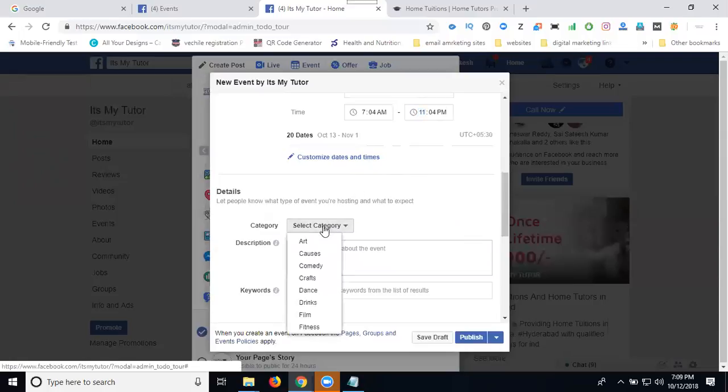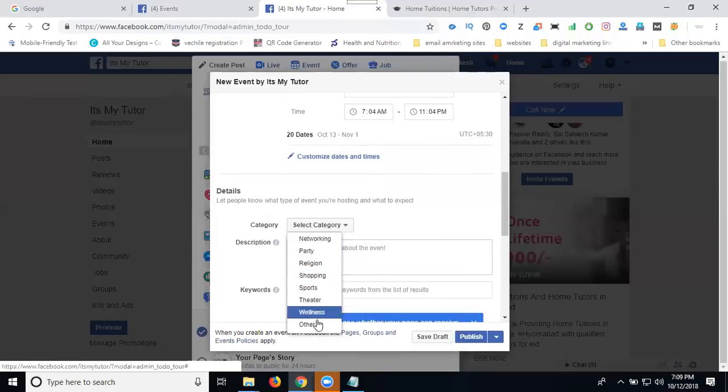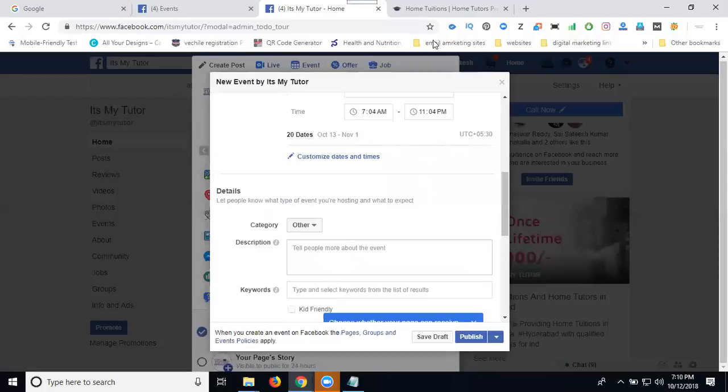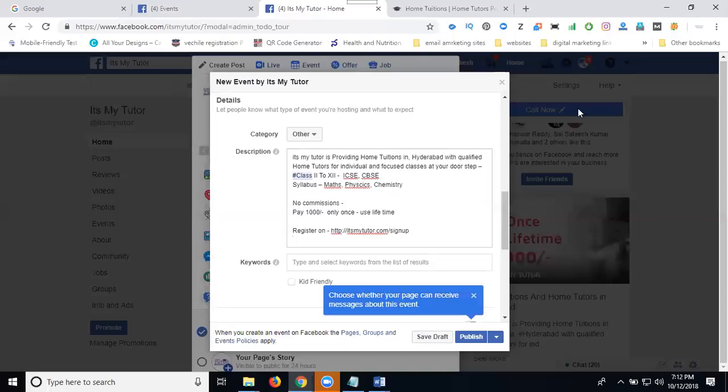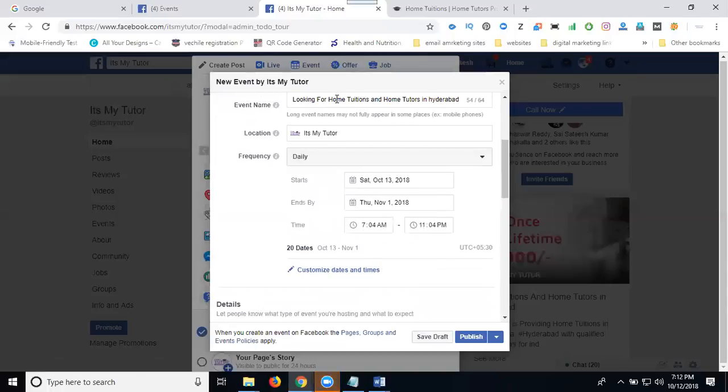This one. Select category. Which one? Art, cause, comedy, craft, dance, drink, film, fitness. Select your option. Music, networking, sports, wellness. No. Go to the last option. Next one, add your description. Wait for a second. So I'm adding the description. My title is done.